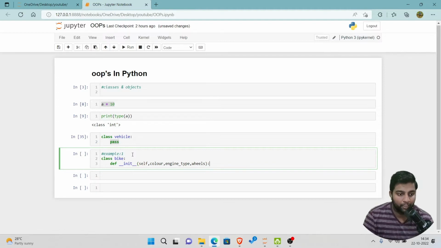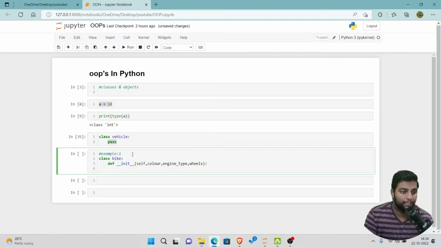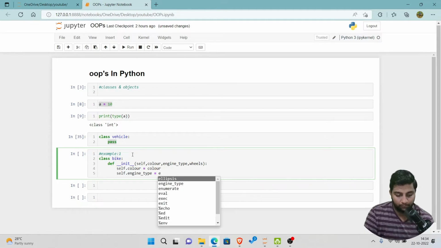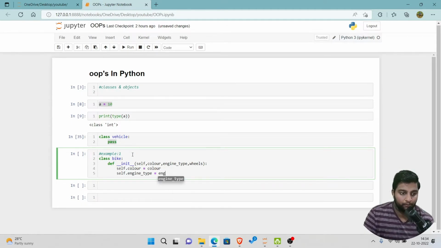and now we are gonna give here same again the double quotes, enter, and now self dot color is equals to color. Self dot engine type is equals to engine type.